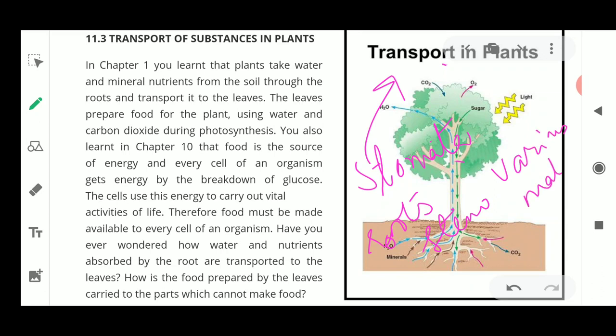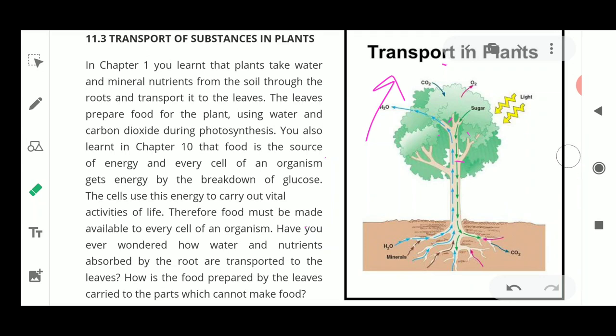Now these various materials could be good ones and bad ones also, very similar to the transportation and excretion in human beings. So the transportation and excretion is being done with the help of various organs, and the answer is yes, the plants also transport things.